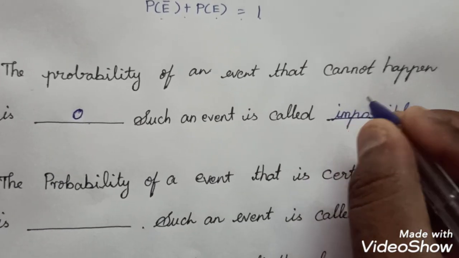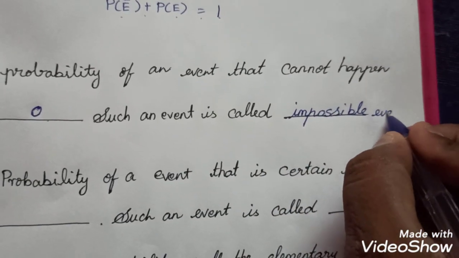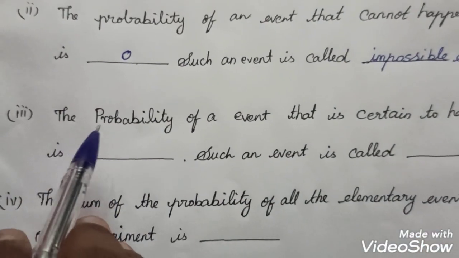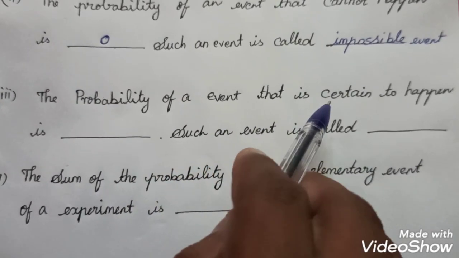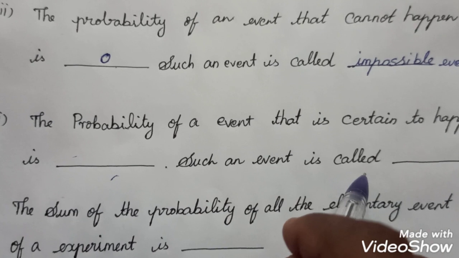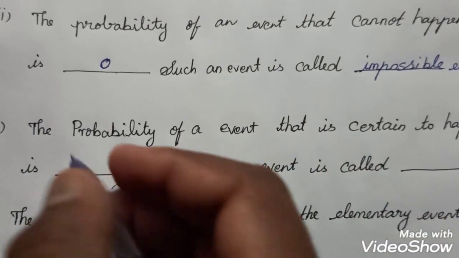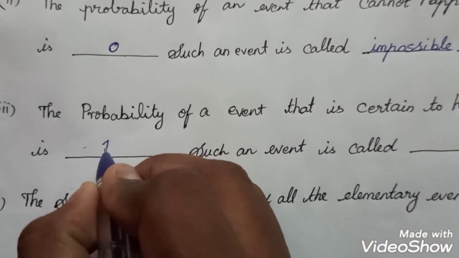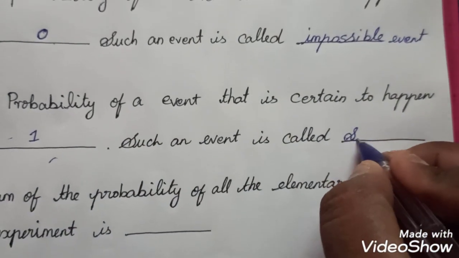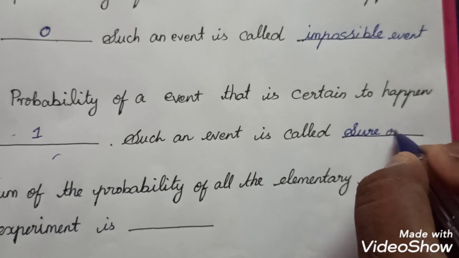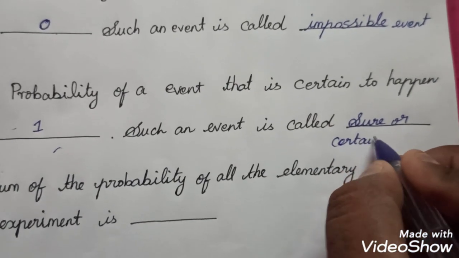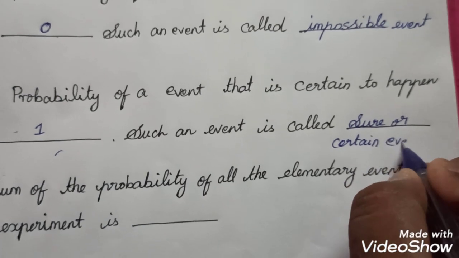Such an event is called an impossible event. In the same way, the probability of an event that is certain to happen is dash. Such an event is called, so it happens, the value is 1. Such an event is called a sure or certain event.